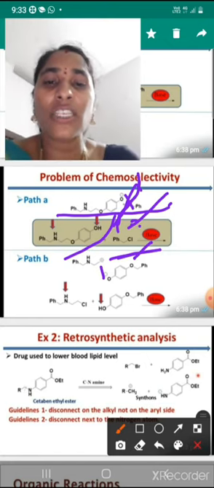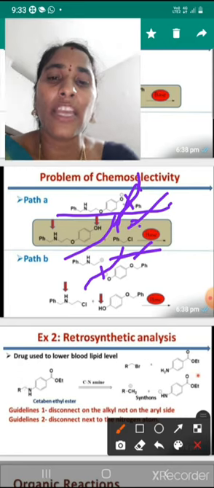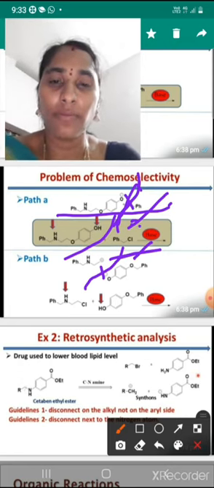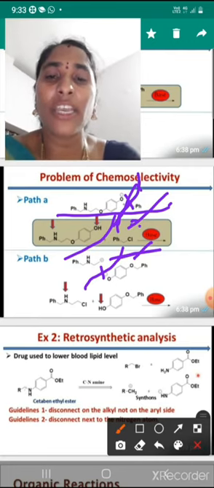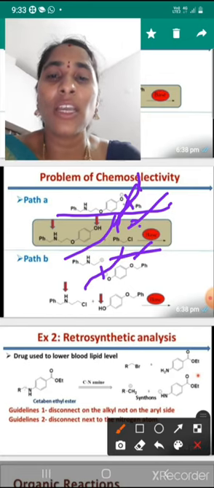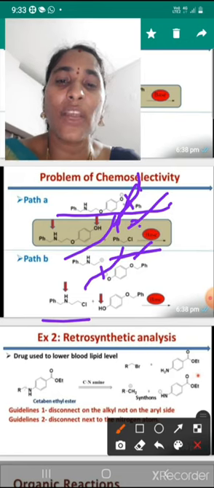Here the positive and negative charges formed a bond, and it is disconnected, and after that we get PhCH2NHCH2 plus, which will receive chlorine minus. So this one we will get.